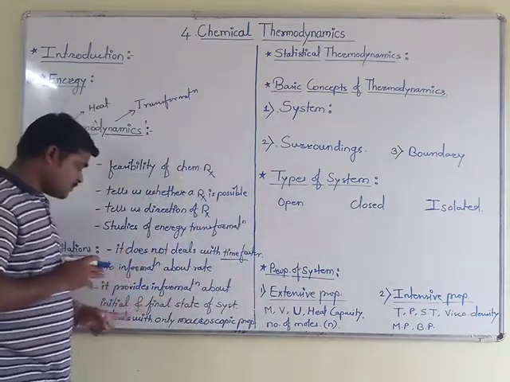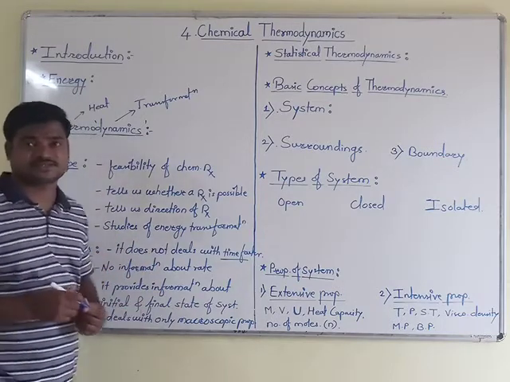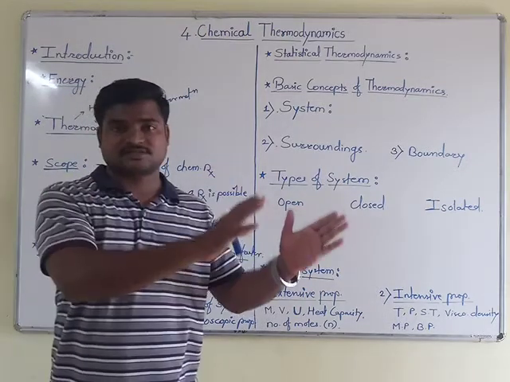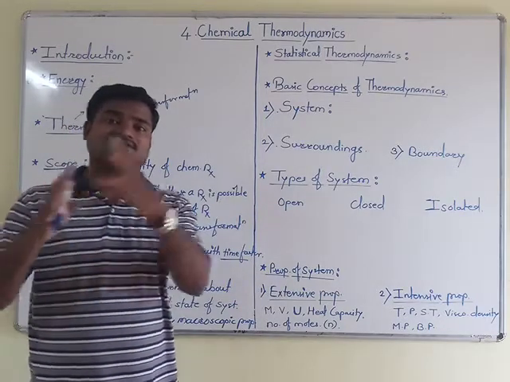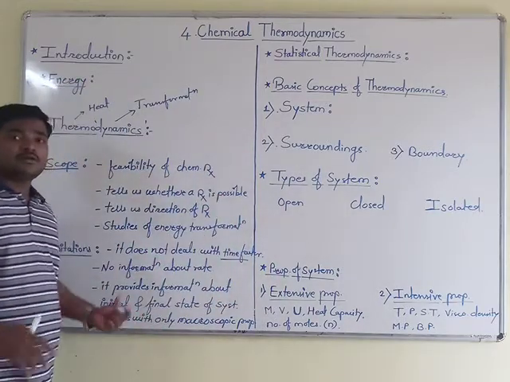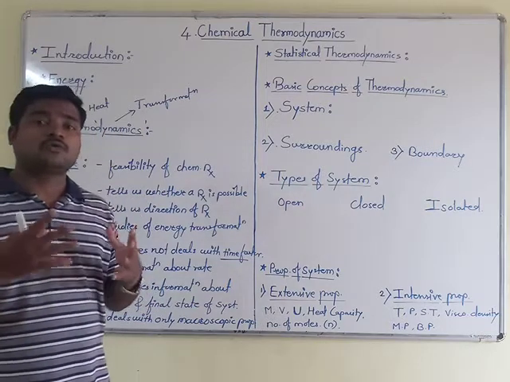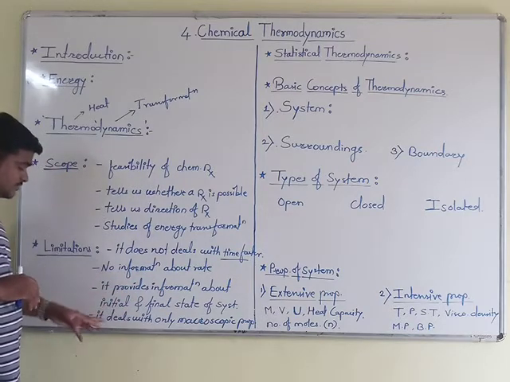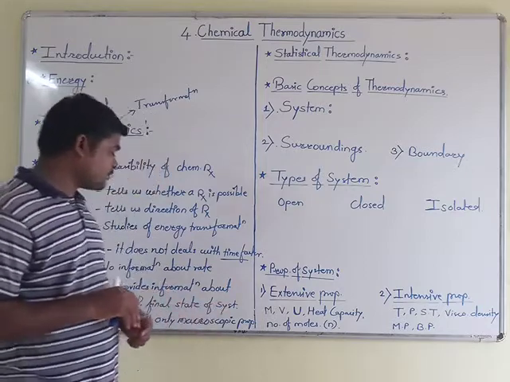It does not provide the in-between stages of the initial and final states, only the initial state and final state, meaning the temperature before starting the reaction and after the reaction. But in between, which process occurs or how, it does not explain. This is the limitation.